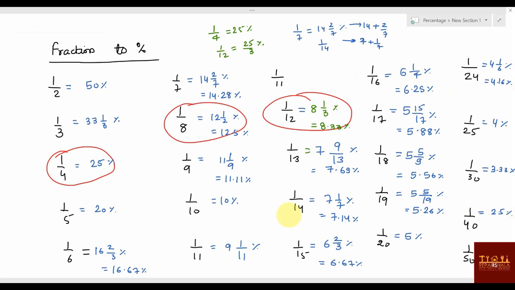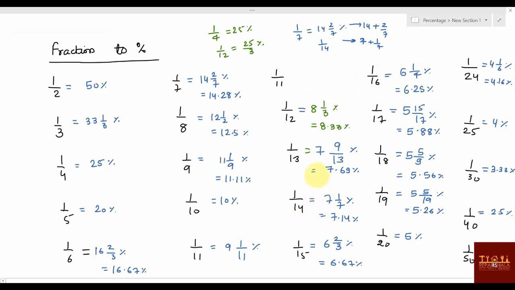Now generally students ask me a doubt, sir, suppose this 1 by 14 is given. I'm not sure whether this was 7 1 by 7 or 7 2 by 7, how to remember that. So I'll tell you. Whenever these type of questions are given, write 7 1 by 7 as a proper fraction. So this will be 50 by 7. Whenever you are writing in this p by q form, numerator by denominator form, you have to make the numerator 100. So multiply by 2 into 2. After that, whatever has come, cancel it. What is remaining is your answer, 1 by 14.